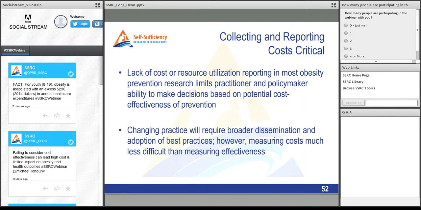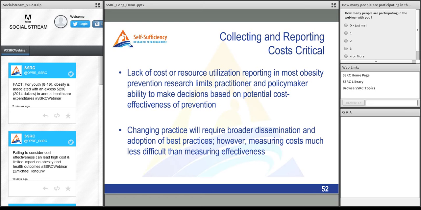So what are the implications for this kind of research for researchers, for practitioners, and for policymakers? The first is that collecting and reporting cost is critical. There's a lack of cost or resource utilization reporting in most obesity prevention research and across public health, and the lack of this information on what it costs to do an intervention really limits our ability to make decisions based on the potential cost effectiveness of prevention. Changing this practice will require broader dissemination and adoption of existing best practices. However, it's important to note that collecting costs of programs is much less difficult than measuring effectiveness.